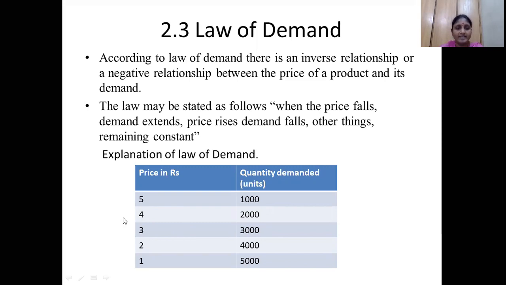You have to take one example. If you take any fruit, or whatever it may be, each fruit costs a minimum of 20 rupees, so you start with 20 rupees. Or if you take any other item, the cost of that particular item is like this, you have to explain in that manner. So when the price falls, demand extends. When the price rises, demand falls. So other things remain constant. What are the other things?